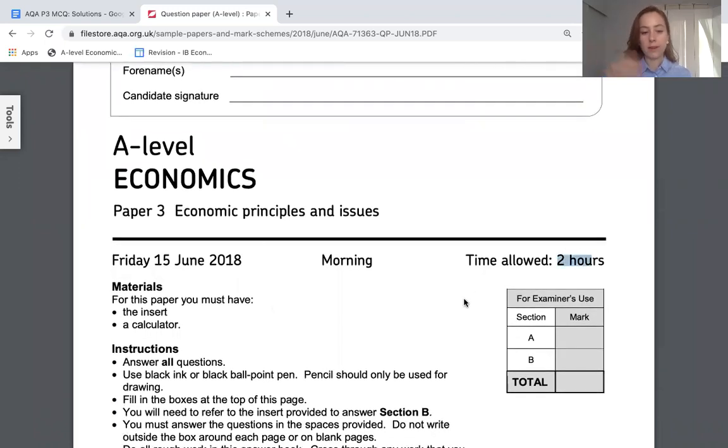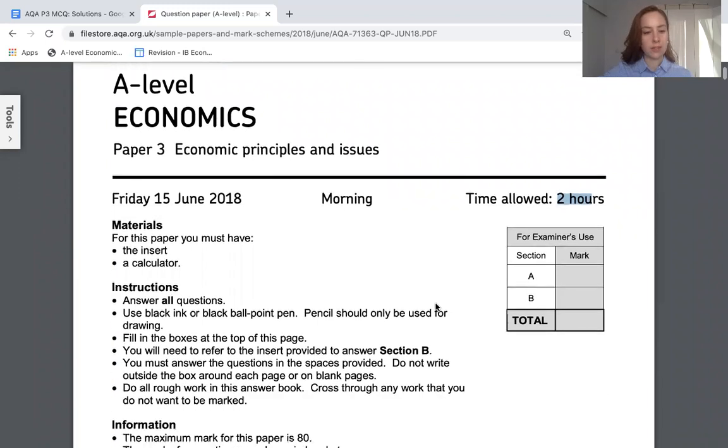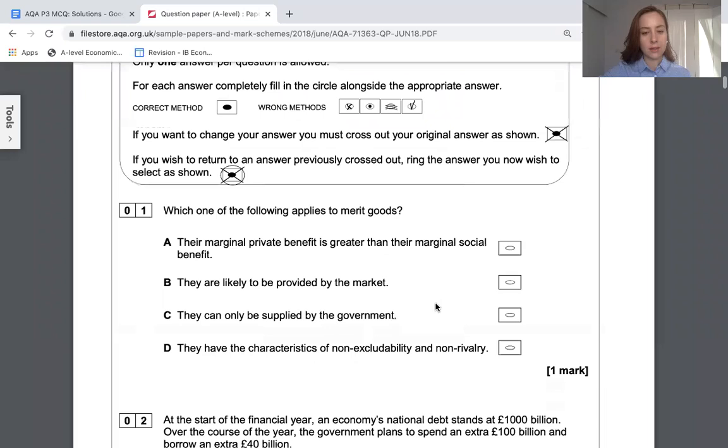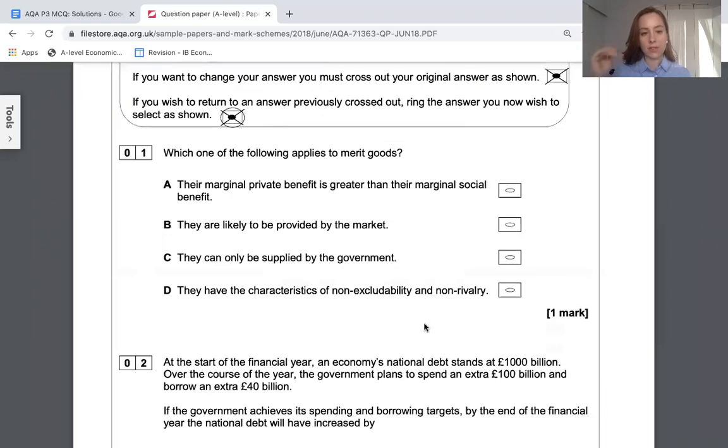You want to spend about half an hour on section A, which is what we're going to tackle today. I'm going to go through each question, explaining briefly the answer. And you can download all of that afterwards.